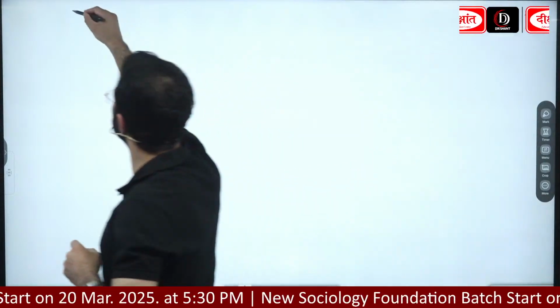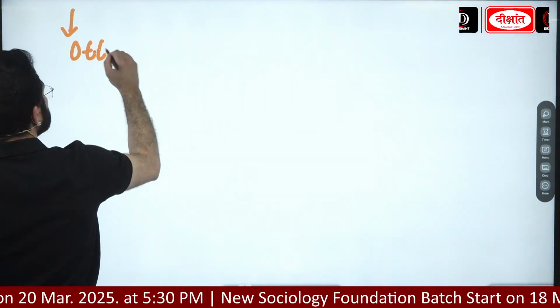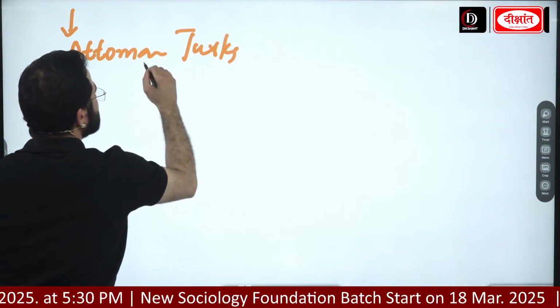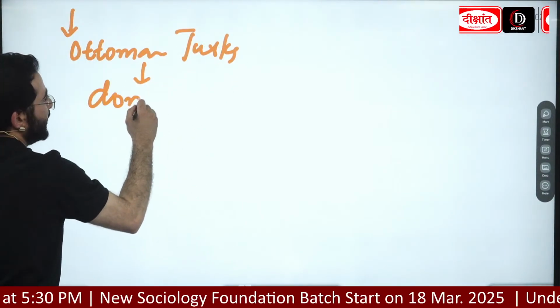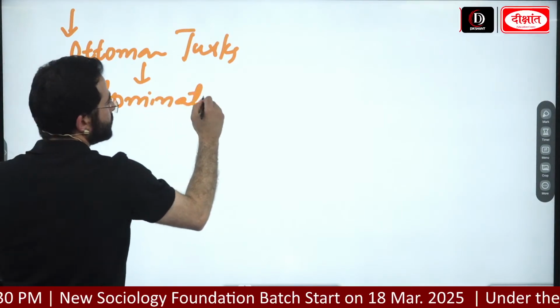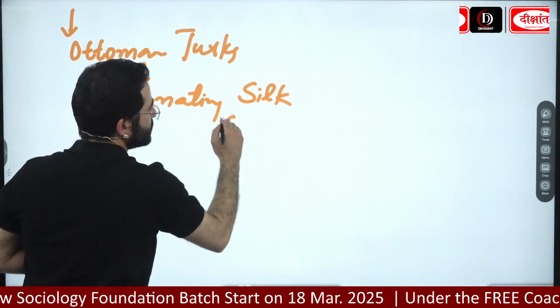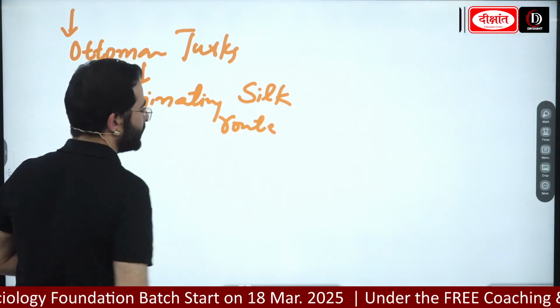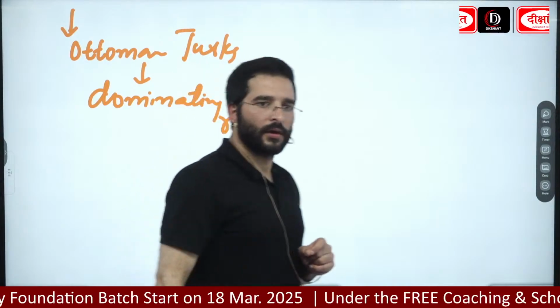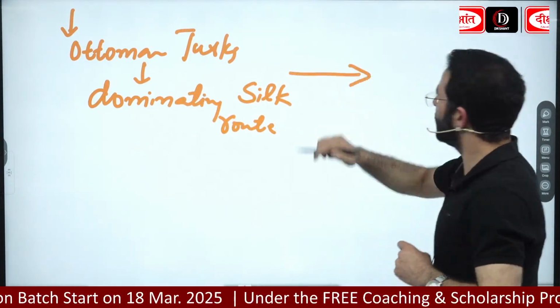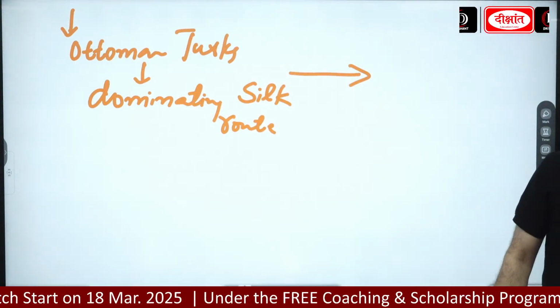The Ottoman Turks started dominating Silk Route. Okay. अब यहाँ पे this is the action. What is going to be the reaction?